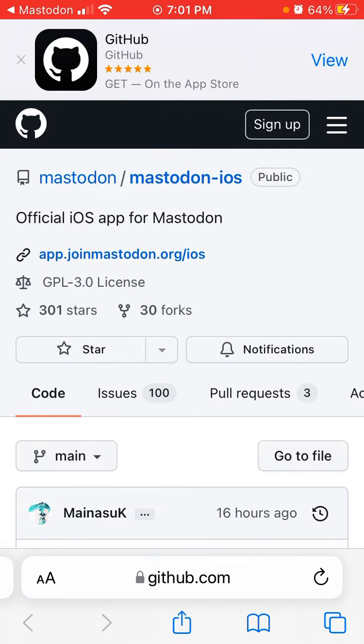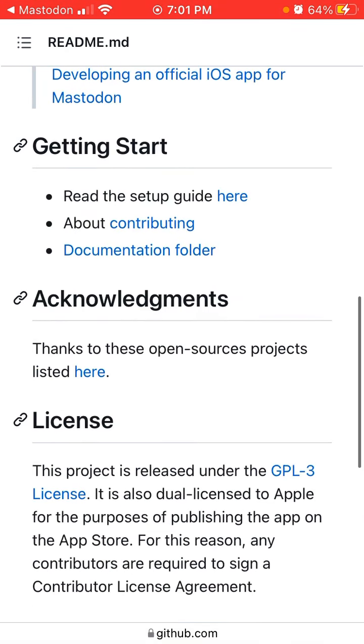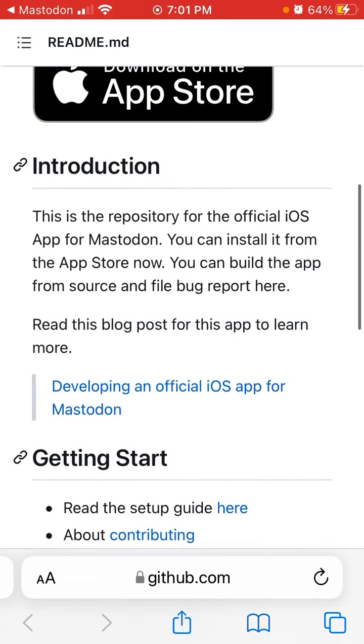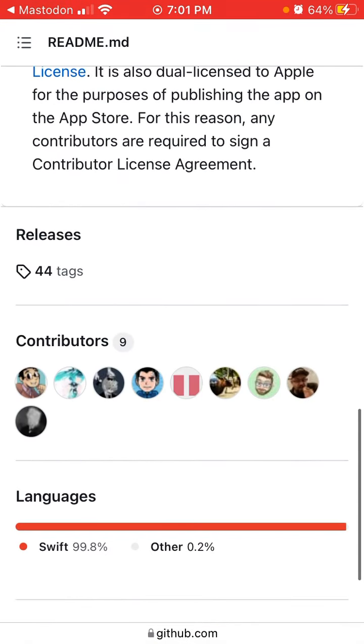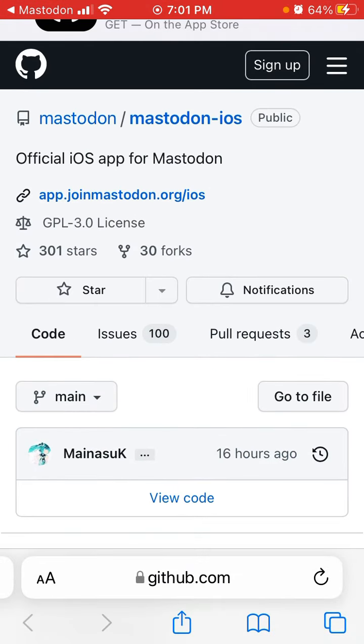So everyone can go to github.com/mastodon and then just see all the details about it. This is a repository for the official iOS app for Mastodon. You can install it from the App Store now. So that's basically it. You can see all the contributors. And some other quite popular apps are using this official script. So for example, the Truth Social app is just using the Mastodon script, I think, to build the app. And it works. So there you have it.